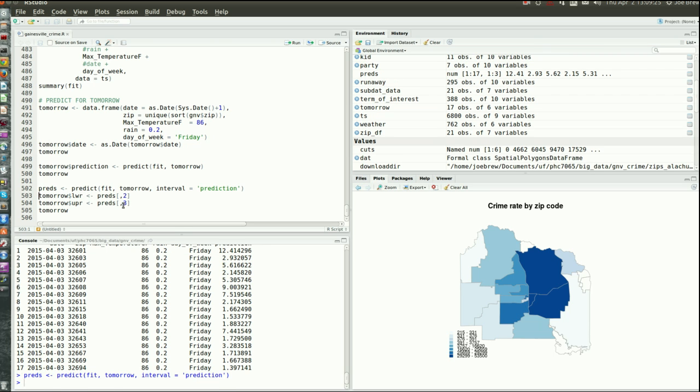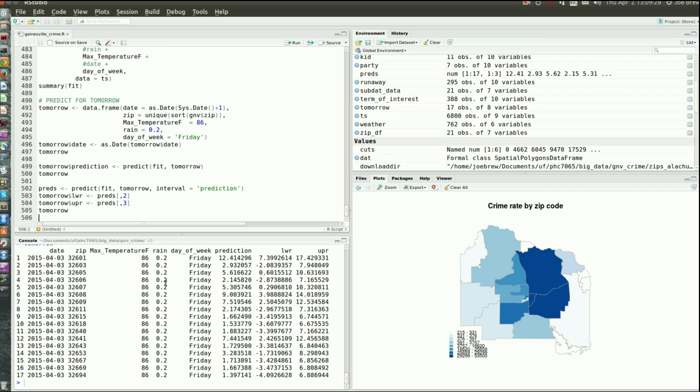Of course, we might want confidence intervals on that, so we can add those. And now I have a prediction data frame here, which says that tomorrow, April 3rd, in zip code 32601, temperature at 86 and this much rainfall, being a Friday, there will be 12.4 crimes, and I'm 95% sure that there will be between 7.4 and 17.4. I live in zip code 32601, so this makes me a little uncomfortable, but maybe those of you that live in, say, 32643 are happy to see something like this. So it's an oversimple model, but it shows you that just the availability, the scope of the data available, weather, crime, geographic, it's all there, and it's just waiting for people to use it.